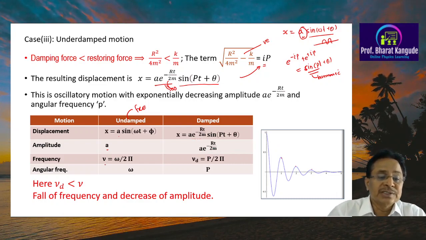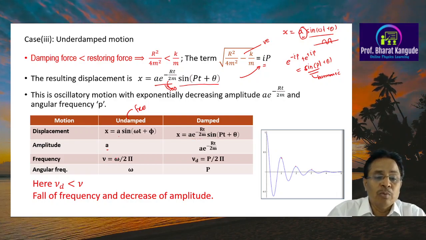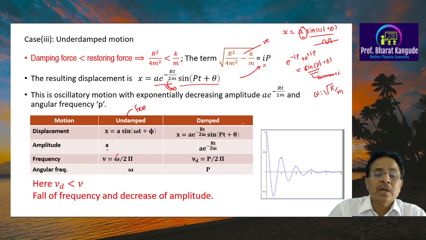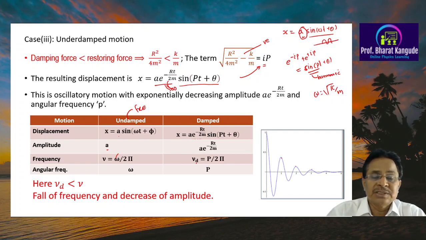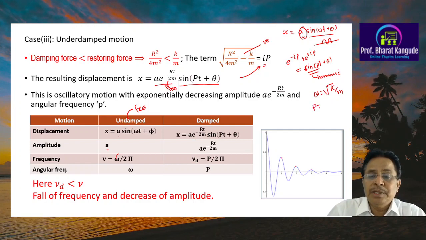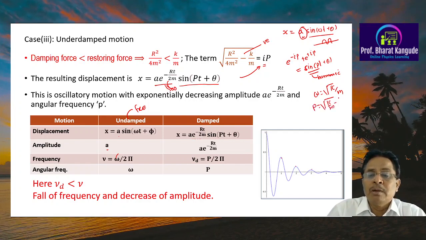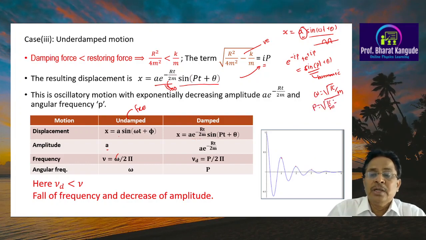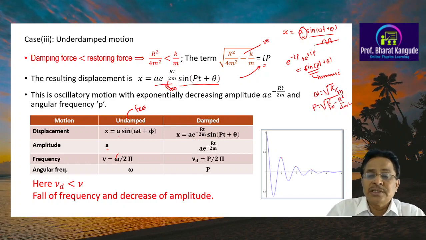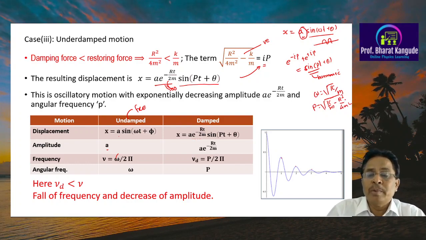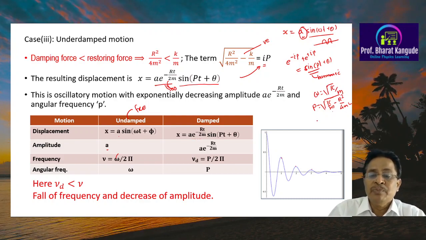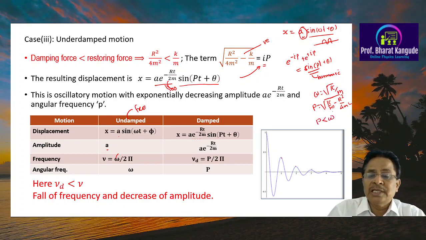Here the frequency in this case is going to be omega upon twice pi, where omega is called the angular frequency, which is given by root of k upon m, whereas in this case nu d or the damping frequency is given by p upon twice pi, exactly similar to this, but this time p is equal to root of k upon m minus r square upon 4m square. Okay, we have changed this sign. Now look at this, root k upon m is equal to omega, and because of this factor r square upon 4m square, it is subtracted from k upon m, so every time we are going to get p less than omega.